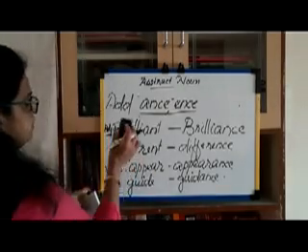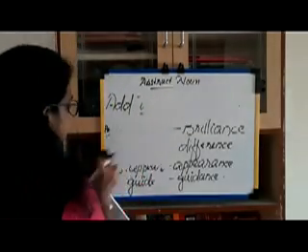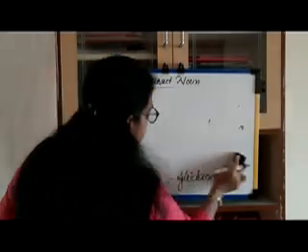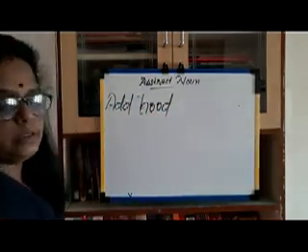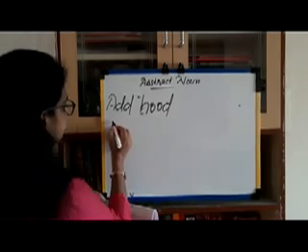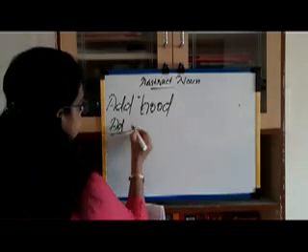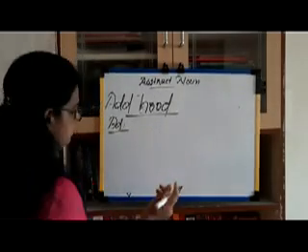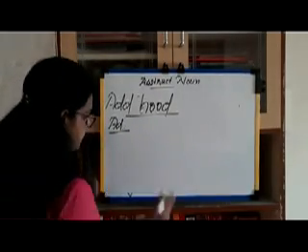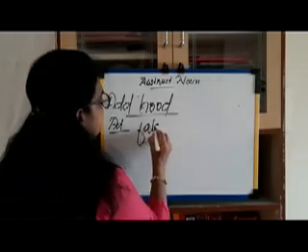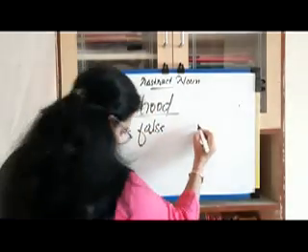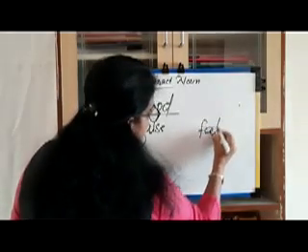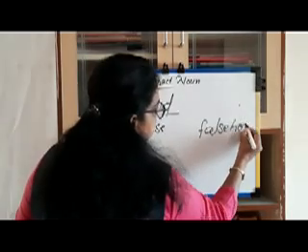we add hood. H-O-O-D. Hood. I have given some adjectives. The first word is false. False plus hood, falsehood. Falsehood.